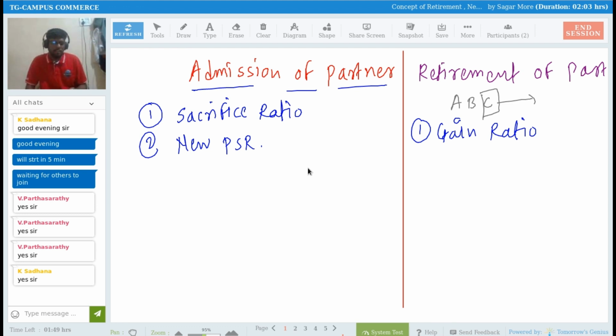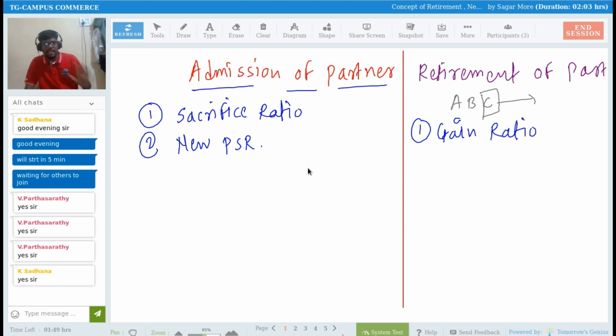Again, suppose the partnership firm is earning 3 rupees of profit, right? Earlier, the 3 rupees of profit got distributed between A, B, and C equally: 1 rupee for A, 1 rupee for B, and 1 rupee for C. If partner C is not there in the partnership business, he is going out of the business, then that 1 rupee of profit which we distributed previously to partner C, since C is no longer available in the partnership business, we can give to A and B, right?